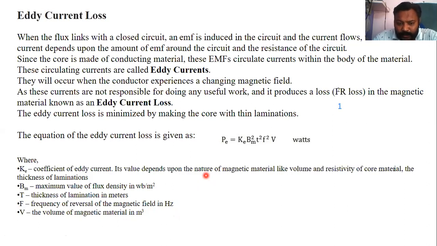Basically, body of material means core of that transformer. Okay, and the core is also a type of metal. So if we are not giving proper laminations and proper strips, making thin lamination strips, if we are not using thin and we are just making a piece of that iron, then what will happen? Eddy current will be more. So there are thin laminations, that sheet steels. Because of that, the linking of flux will be reduced and total eddy current loss will be less.